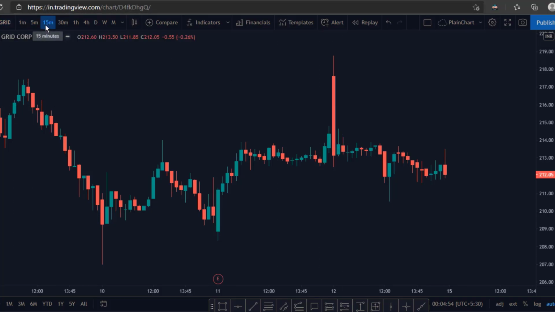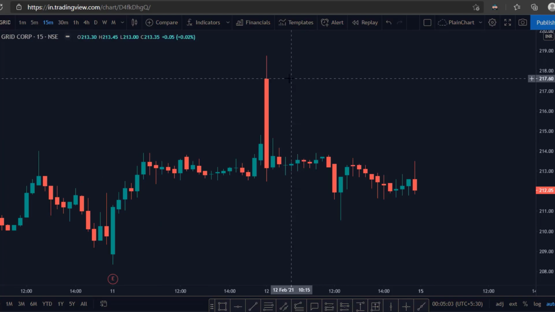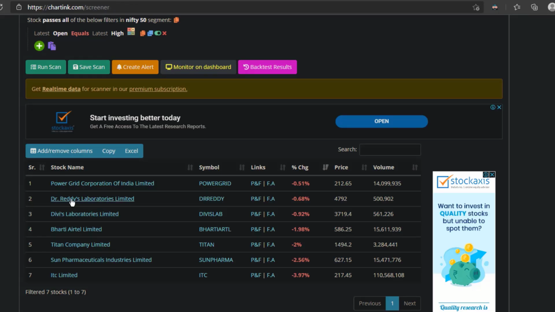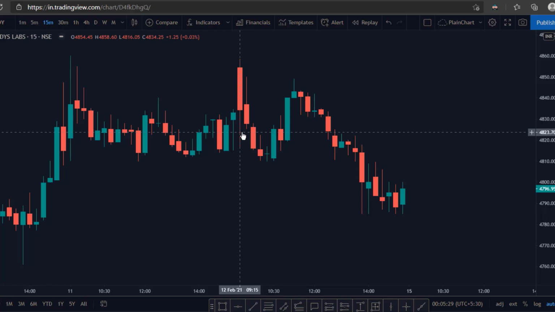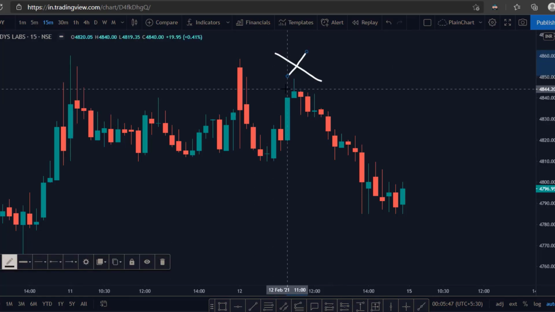We have to select the 15 minutes chart and see whether the open level has been breached. In this chart, if you are able to see, the open has been breached and a new high has been formed. So we will ignore this stock. Next in our list is Dr. Reddy's. Here we have got Dr. Reddy's chart in 15 minutes time frame. Let us see the opening candle. This is the opening candle, and again the open has been breached and a new high has been formed before dropping to a new low. So this stock also will not be suitable for our intraday strategy. We will move on to the next stock.